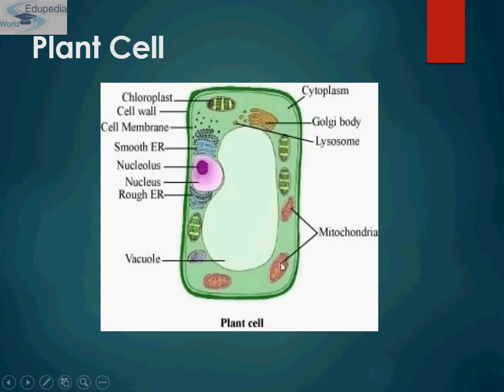This is cytoplasm, which is jelly-like and which contains all the other cell organelles. And this is the nucleus, also known as the brain of the cell. This is the control center of the cell. It's a membrane bounded structure which contains hereditary material, that is DNA.